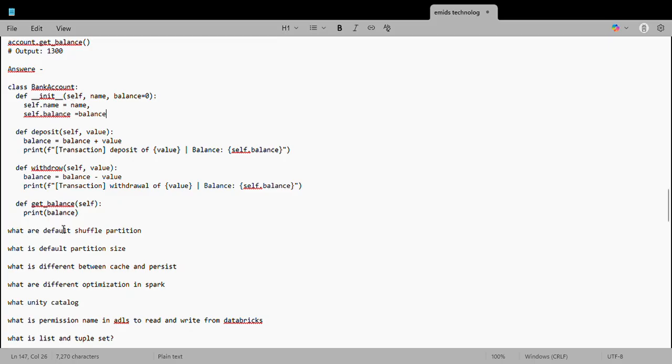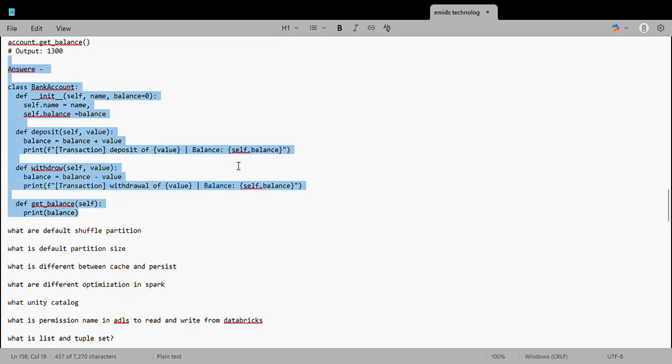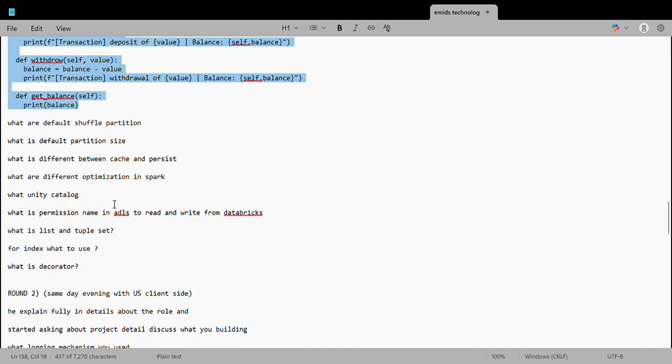This whole thing went around 40 minutes, so that made him ask some theoretical questions and move forward. In theory he started with: what is shuffle, what is the default shuffle partition size, what is the difference between cache and persist, what are the different optimizations we have in Spark, what is Unity Catalog, what permissions we give in ADLS to read and write from the database, what is a list and tuple, and what we use for indexing, list or tuple.